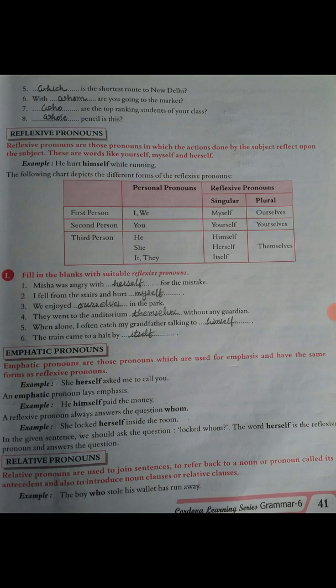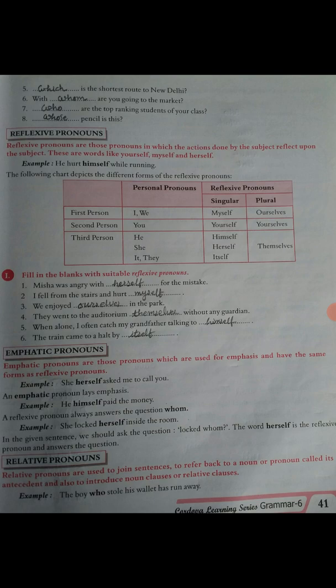First person pronoun I, we. In the reflexive pronoun, singular myself, I, myself; we, ourselves. Okay, you, yourself; you, yourselves. Yourselves we are using for plural and second person. In the third person, he, himself, singular. She, herself, singular. It, itself, singular. They, themselves, plural.